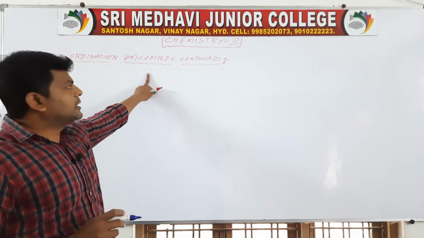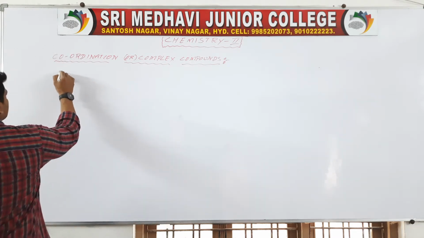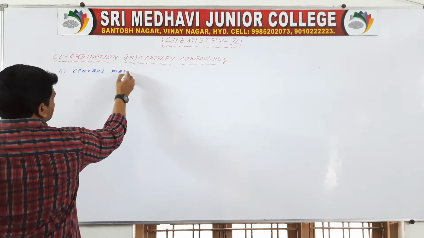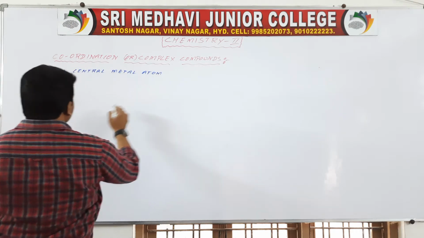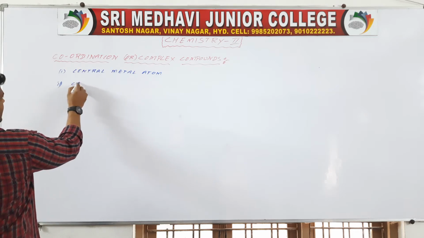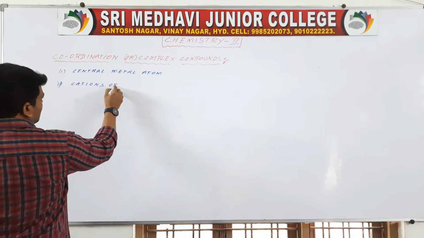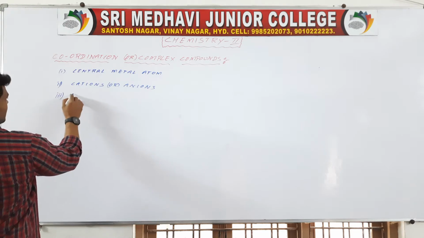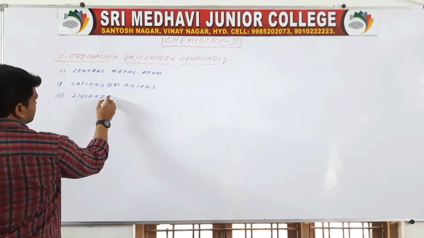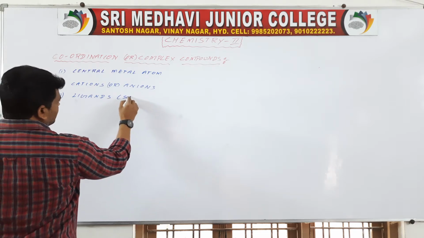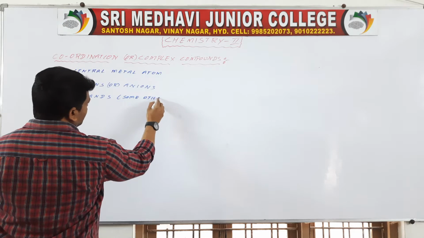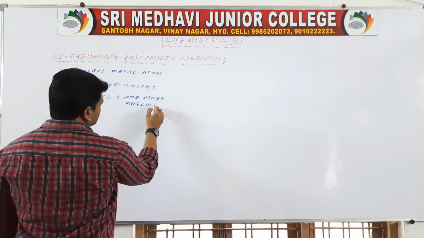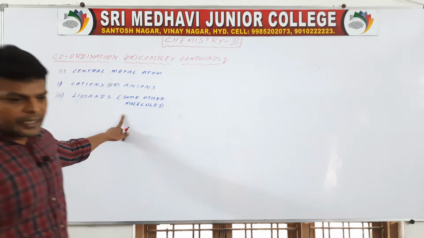So coordination compounds contain a central metal atom, second, cations or anions, third, ligands, which means some other molecules. Some other molecules are called ligands.